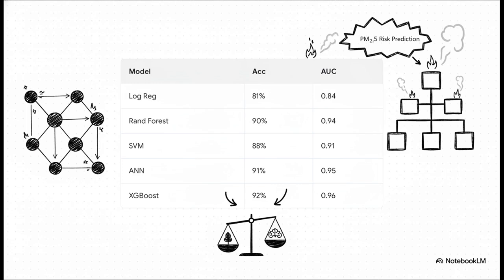This is a massive lesson for anyone in data science. Despite how incredibly powerful neural networks are, there's just no universally perfect algorithm. On highly structured tabular data, like rows and columns of weather metrics, tree-based models like XGBoost can absolutely give neural networks a serious run for their money.